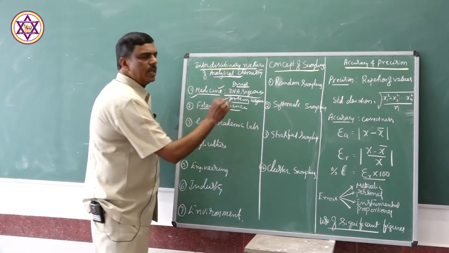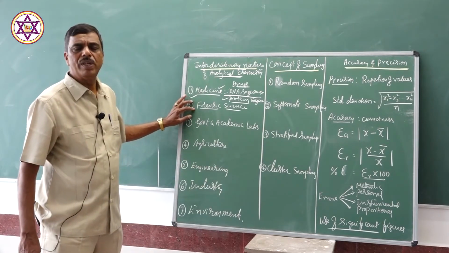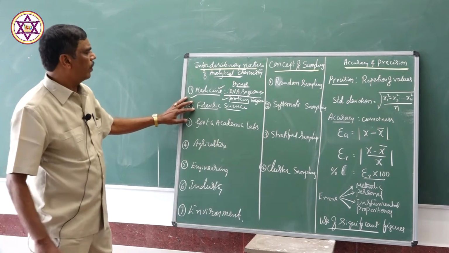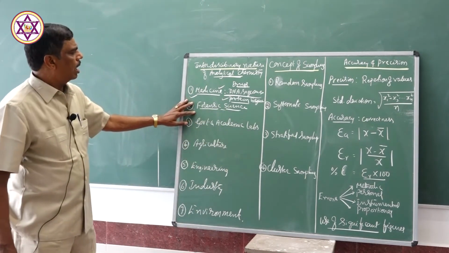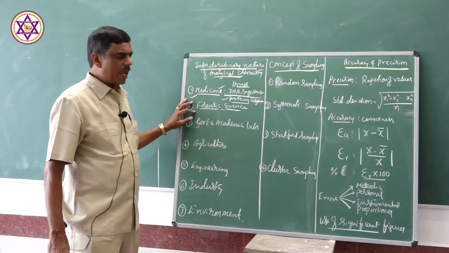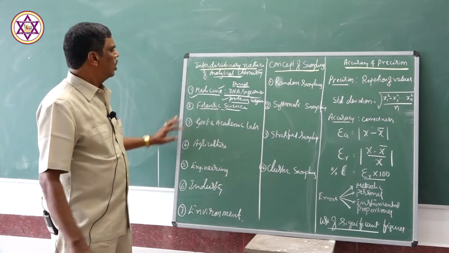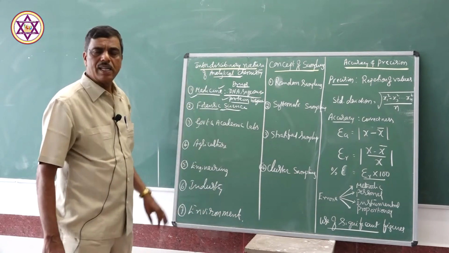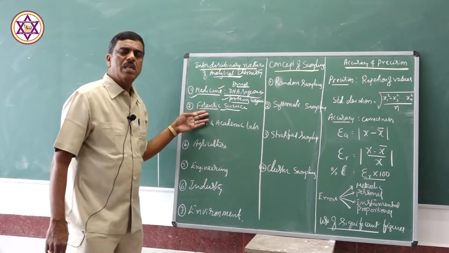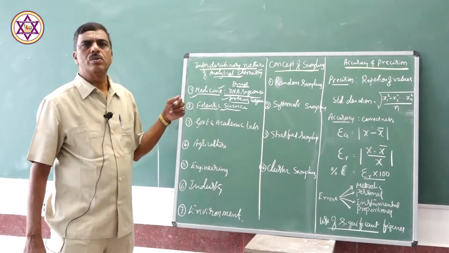Now, the next field of analytical chemistry is forensic science. When a fraud or an unlawful activity takes place due to some chemical substances, those can be identified by analytical chemistry. What are the substances that are responsible for the unlawful activity in society?